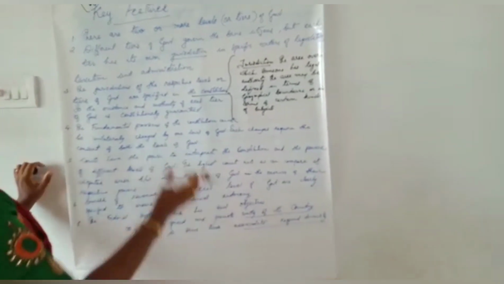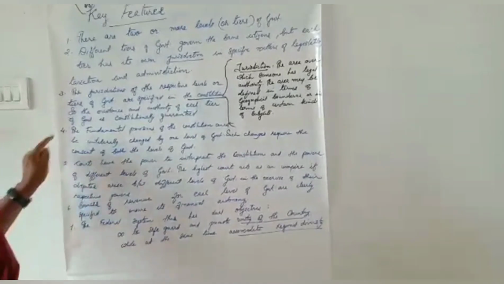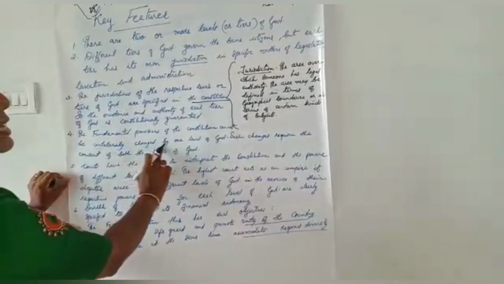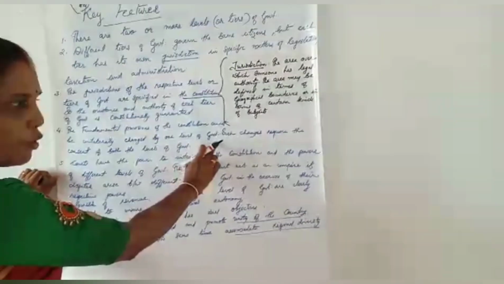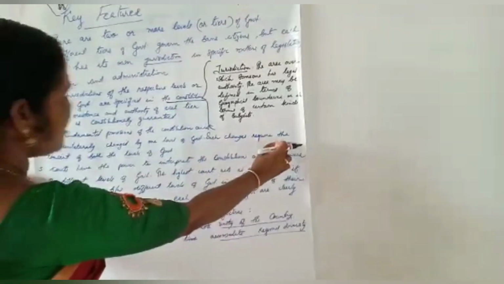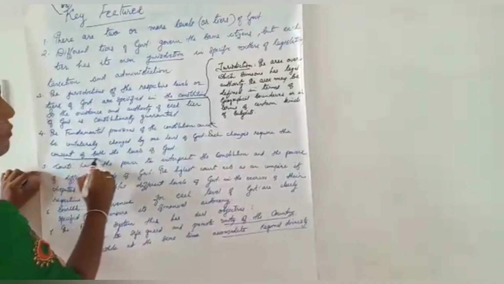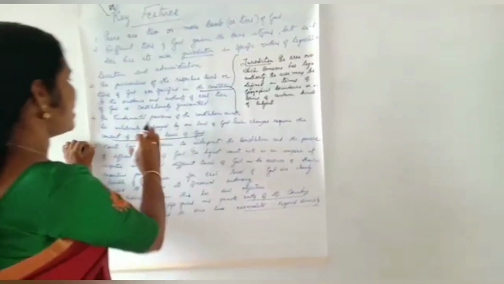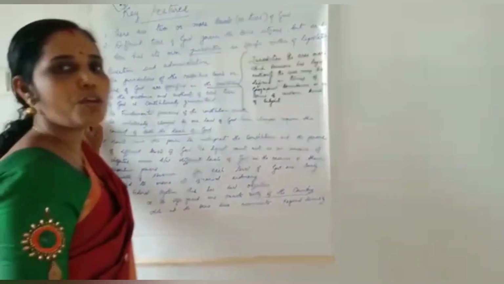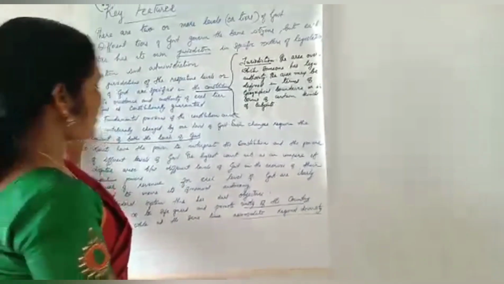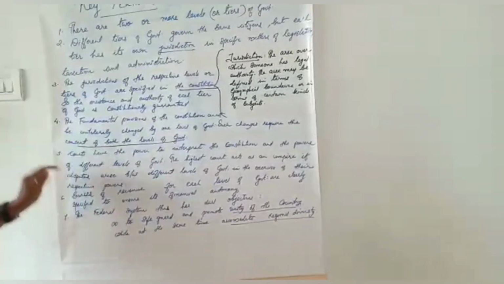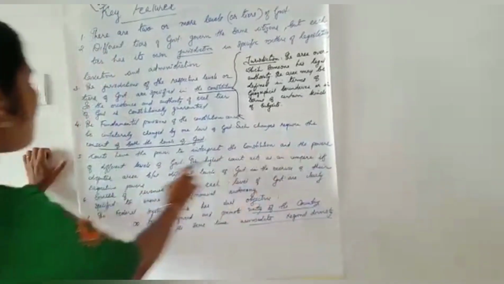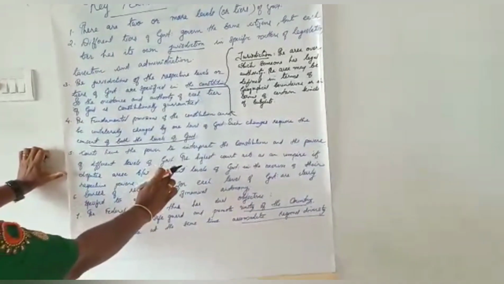Is it clear? And then fourth point, the fundamental provisions of the Constitution cannot be unilaterally changed by one level of government. Such changes require the consent of both the levels of government. Then fifth point is, courts have the power to interpret the Constitution and the powers of different levels of government.